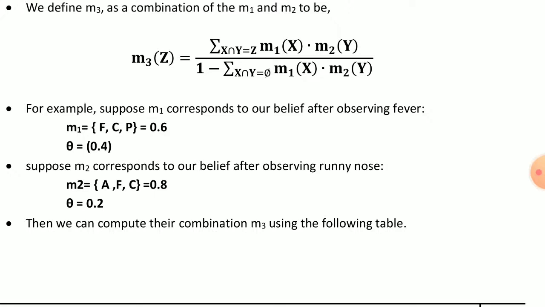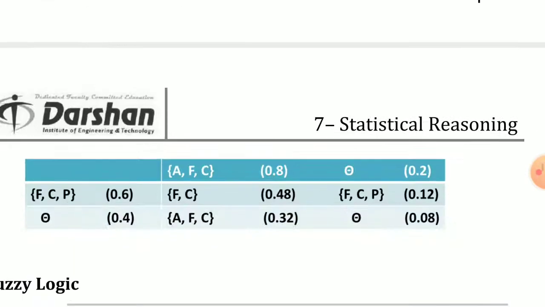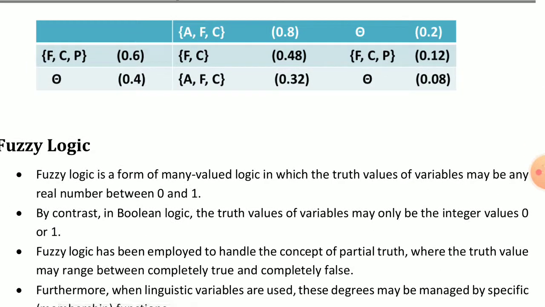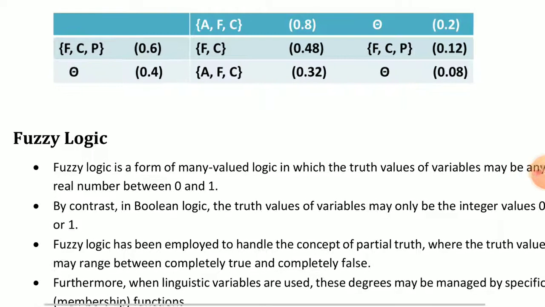Then we can compute their combination m3 using the following table. First is FCP, its m1 value 0.6, and second m2 values FC and AFC. Then we get 0.48, 0.32 and the theta value.